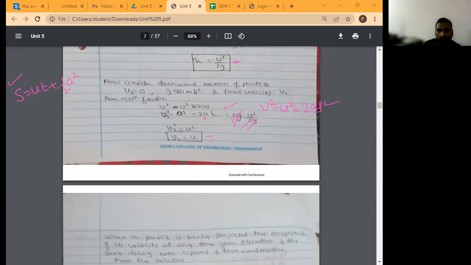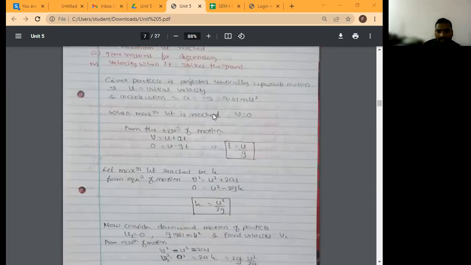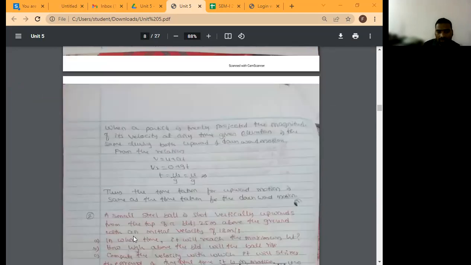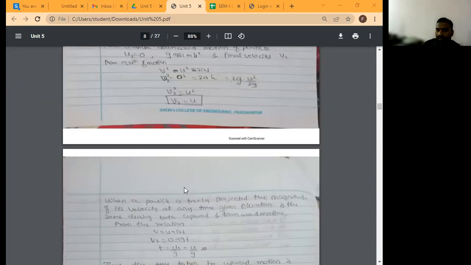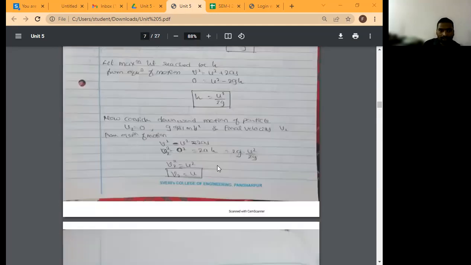So what I have found out is time. Wait a minute. What was asked in the question? Time required for descending. See here, V is equal to U plus AT, so T is equal to U by G. You can also say it this way. Here V2 was found out, and afterwards T was found out. This is also one point. Otherwise you can directly take it.